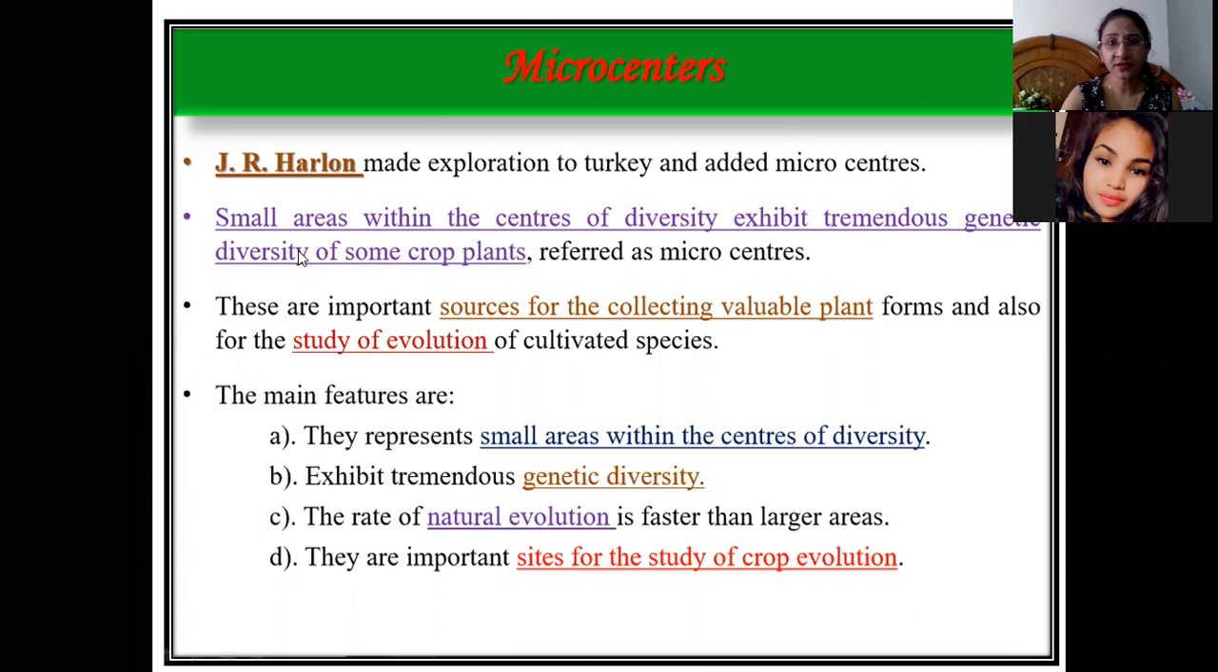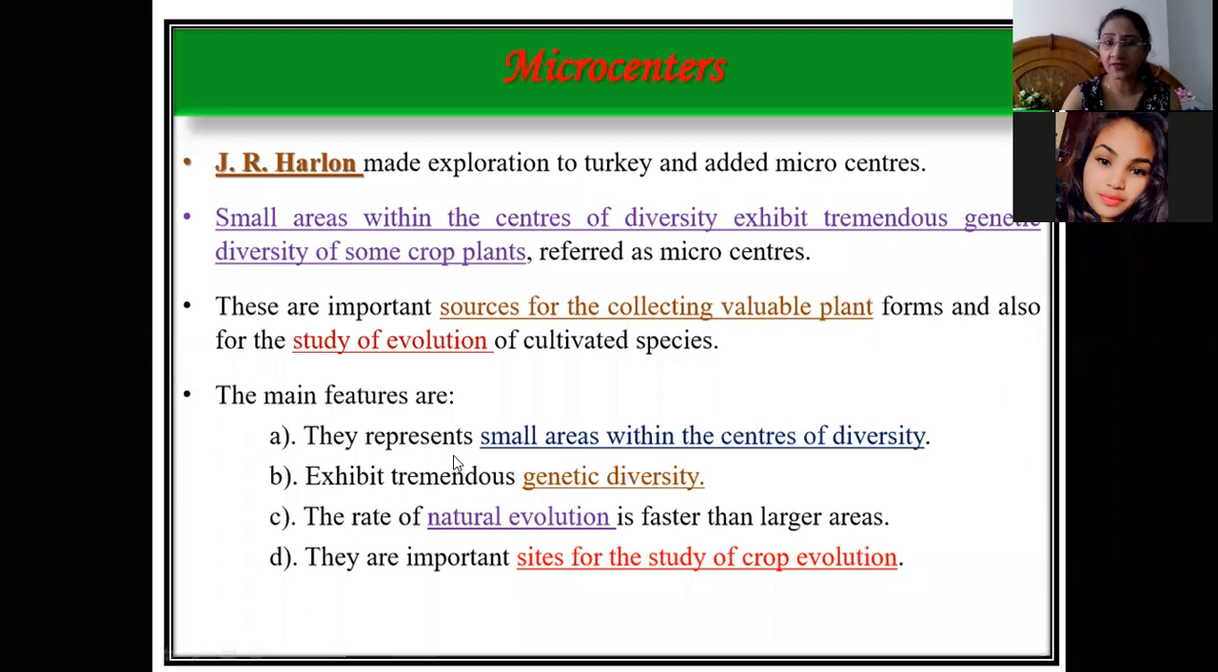So what are micro centers? They are the areas within the centers of diversity. They exhibit tremendous genetic diversity of some crop plants. They are referred to as micro centers, and they are important sources for collecting valuable plant forms and studying their evolution. We can also study the origination of a particular cultivated species by studying the micro centers.